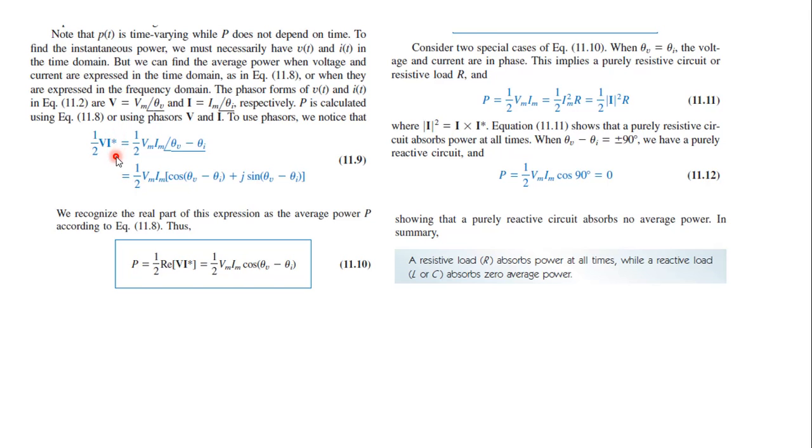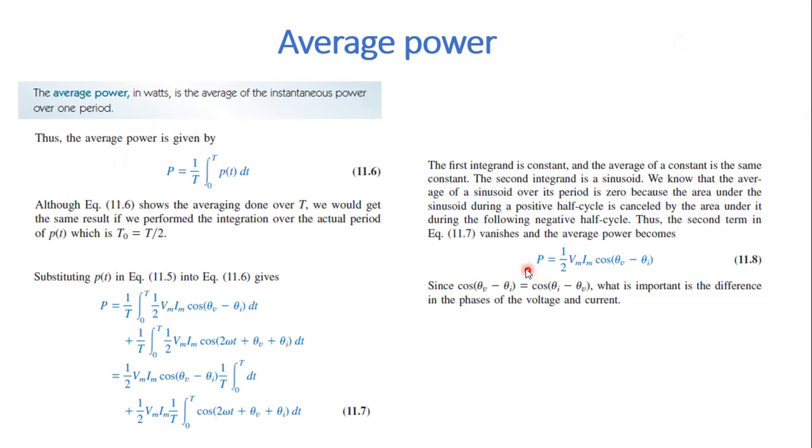Why conjugate? You notice that this is the average power value, half Vm Im cos of theta V minus theta I, right?